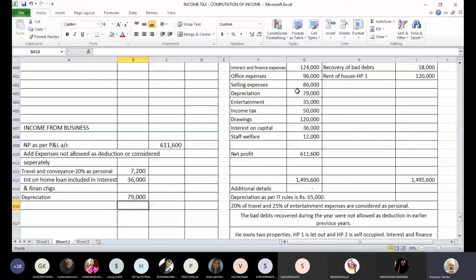Then entertainment, it says 25% is personal, so we have to add back.